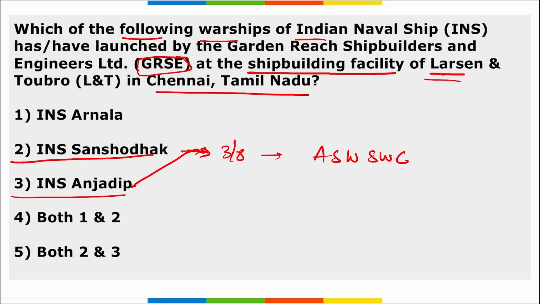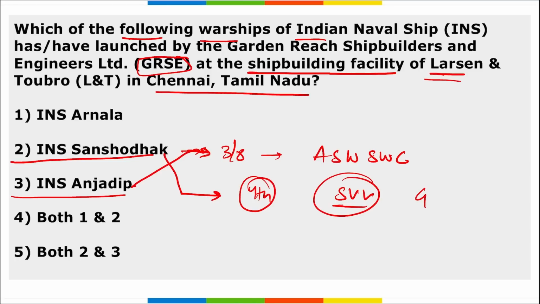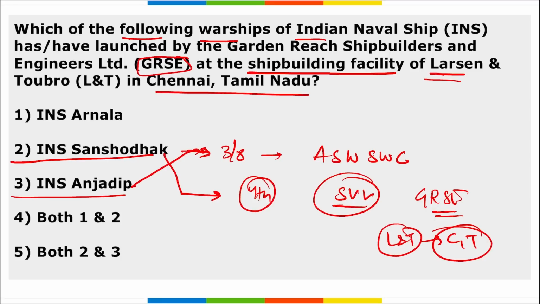And if we talk about INS Sanchodhak, it is the fourth and the last in the series of survey vessel large project that was launched by GRSE. Correct? And this was along with GRSE at the shipbuilding facility of L&T in Chennai, Tamil Nadu. Correct? So option second and third is correct here, INS Sanchodhak and INS Anjadeep.